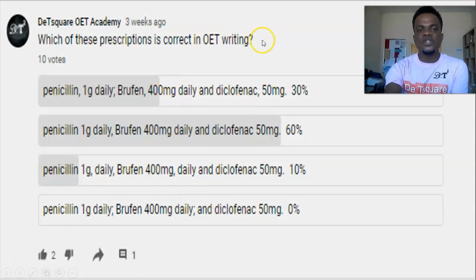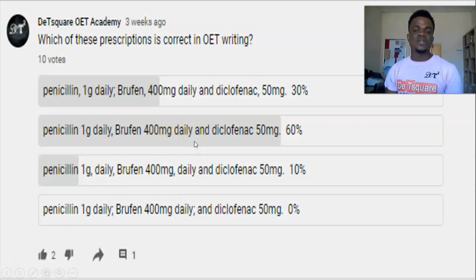Meaning, for this option, this is the correct answer. But as you can see, most people chose this, which is actually wrong. Now look at this prescription. The clarity of this prescription is not clear to the reader because the rule is not followed. Here, there is no comma separating the drug from the dosage, and this person is using a comma to separate one prescription from another, which is very wrong.